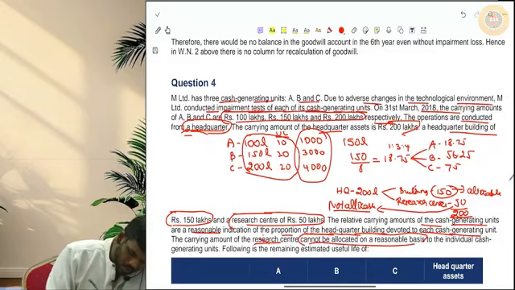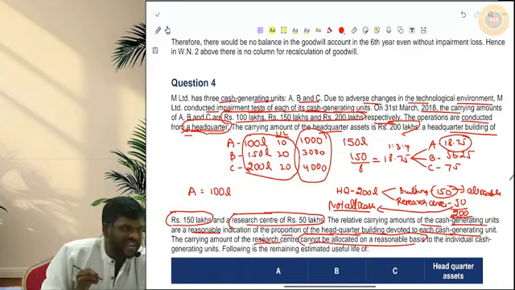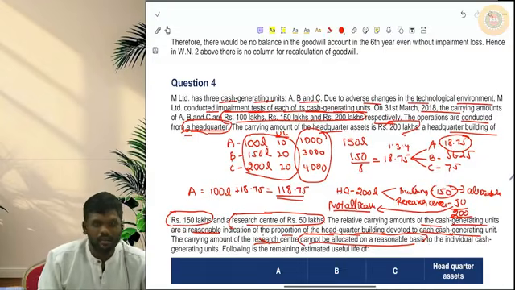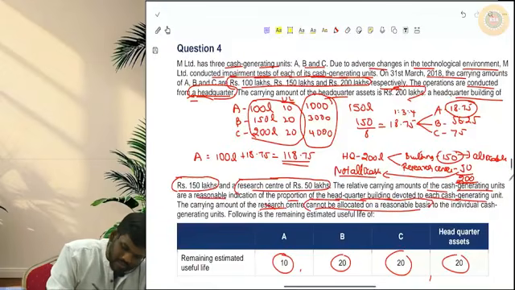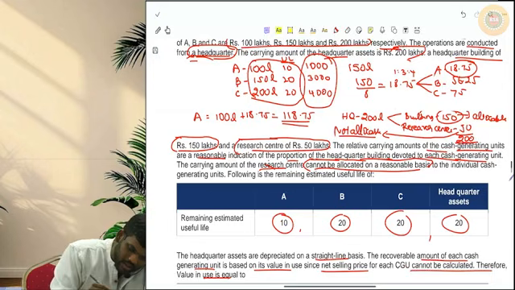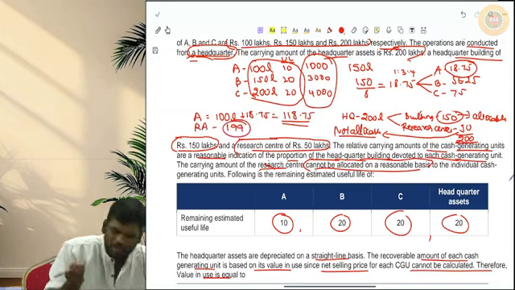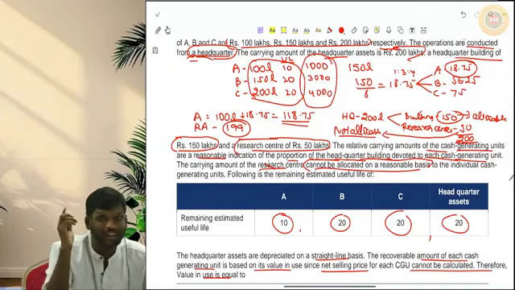So what will happen now, A's carrying amount will already be 100 lakhs, which is the other assets. Now this 18.75 also will get added, so it will be a total of 118.75. This is the total carrying amount. Now what is the recoverable amount, sir? Recoverable amount is 199. So carrying amount 118.75, recoverable amount 199. So carrying amount is less than recoverable amount, so there is no impairment loss for A.